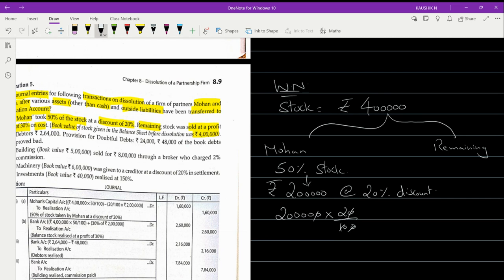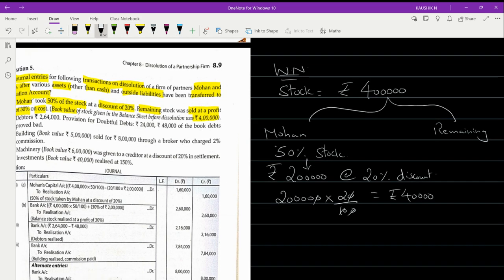Common zeros you cancel. So rupees 40,000 is the discounted price. So he is taking it only at the value of 2 lakh minus 40,000, that is 1 lakh 60,000. Are you able to understand this calculation?